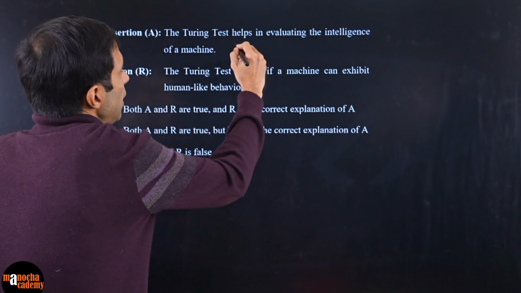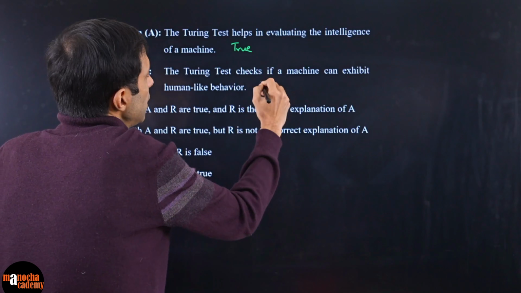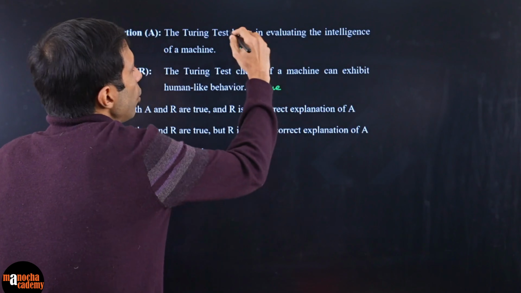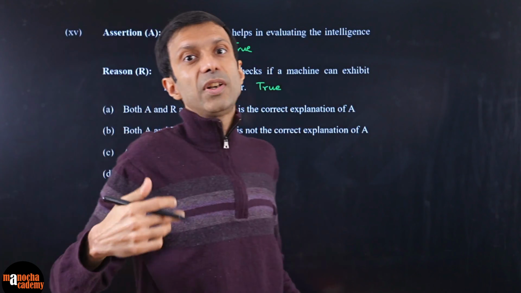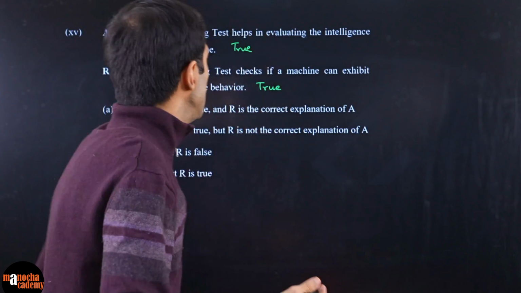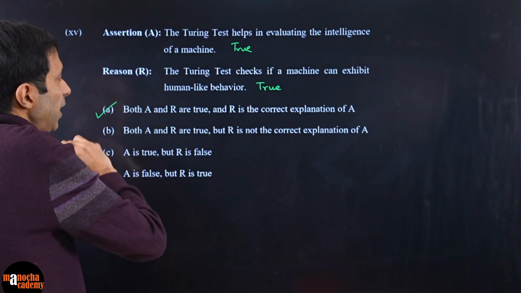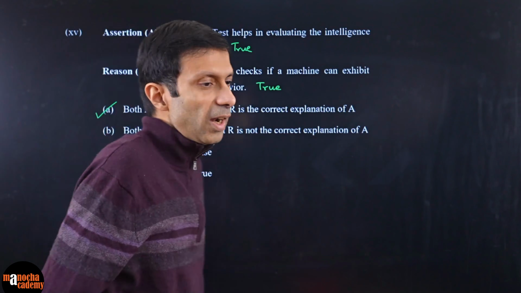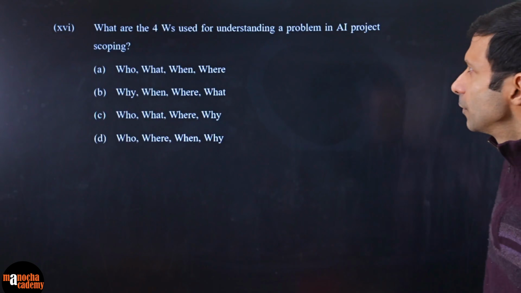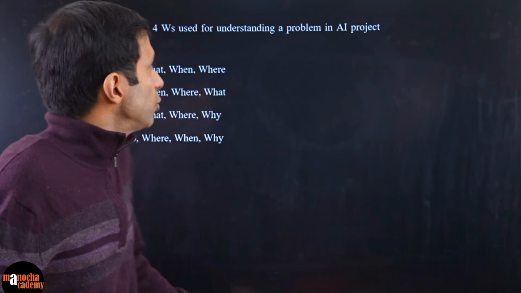So I think definitely assertion is true, reason is true, and that is the goal of the Turing test, right? To check if it can give human-like behavior. So I think I will go for option number A. Both A and R are true, and R is the correct explanation. Okay, moving on to the next one.